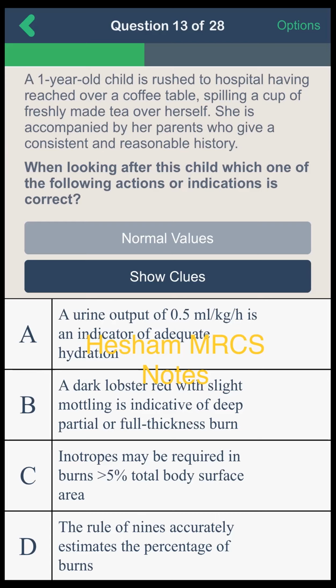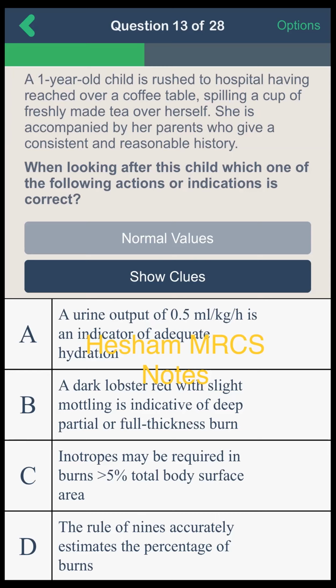Then option B, a dark lobster red with a slight mottling is indicative of deep burn or full thickness burn. This is right, because it's lobster red.